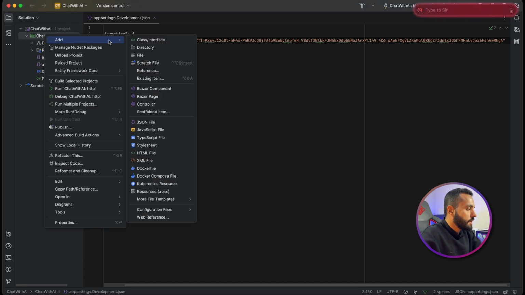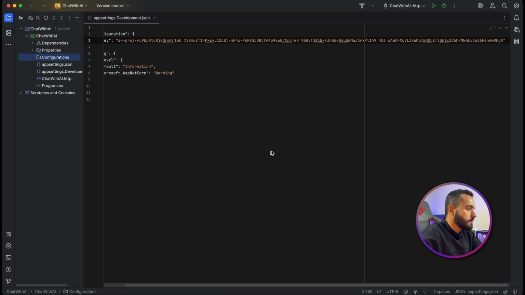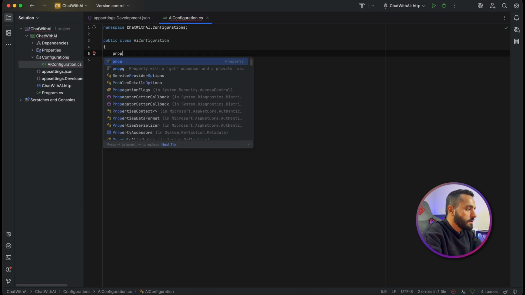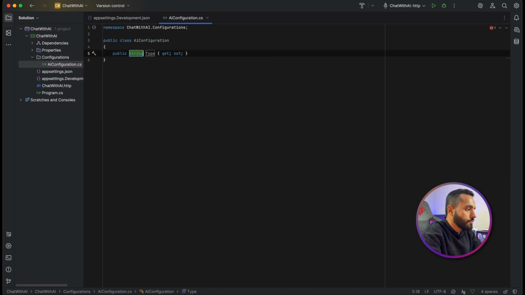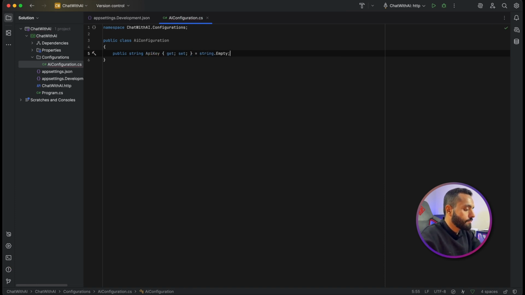Now add a new directory. In this directory, Configurations, add a class AIConfiguration and add your property ApiKey as a string, string.Empty.